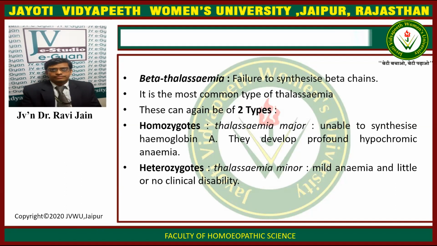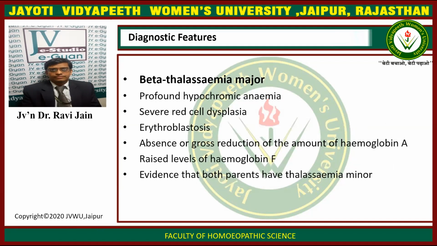The heterozygous type is known as thalassemia minor. It has complaints of mild anemia and little or no clinical disability. So major has major symptoms and the minor one has minor symptoms of thalassemia.